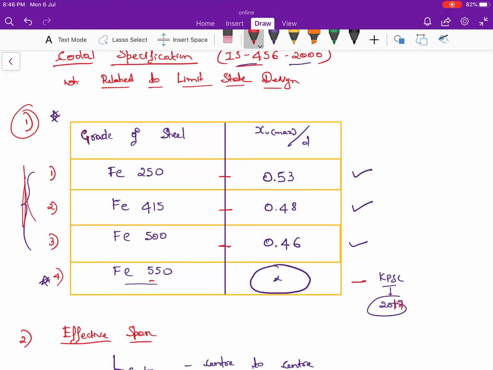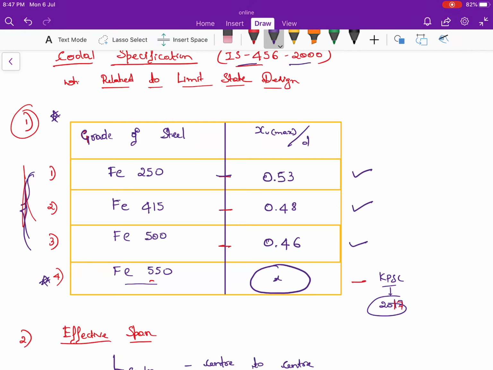For a particular grade of steel, what is the value of XU max by the effective depth? For Fe250, what is the value of XU max to the effective depth? This is 0.53. For Fe415 steel it is 0.48, and for Fe500 it is 0.46. These are the three grades of steel mentioned in IS 456 2000.